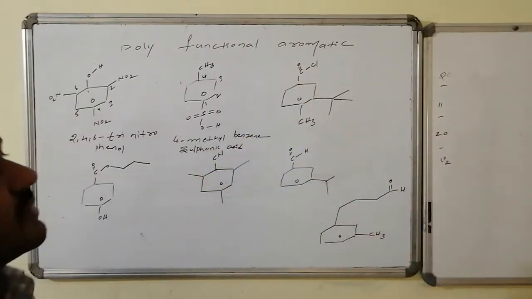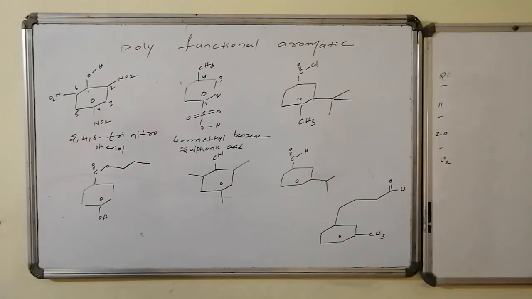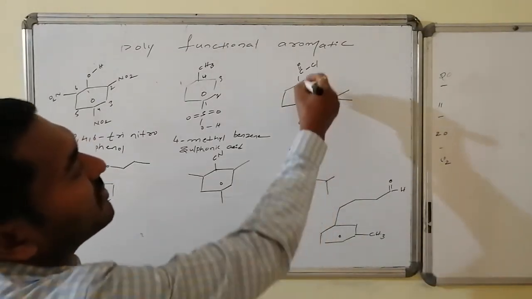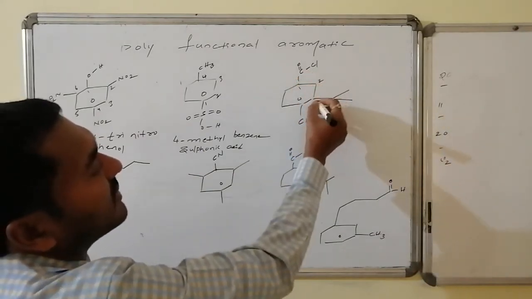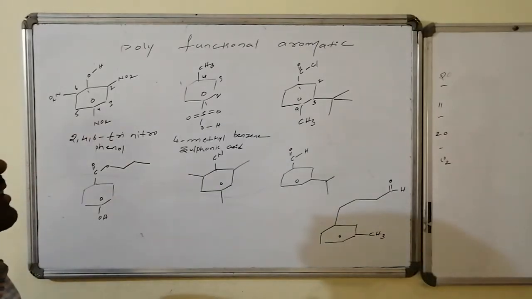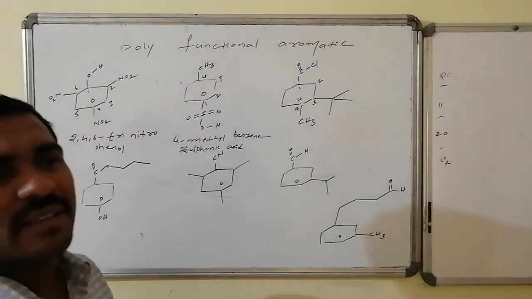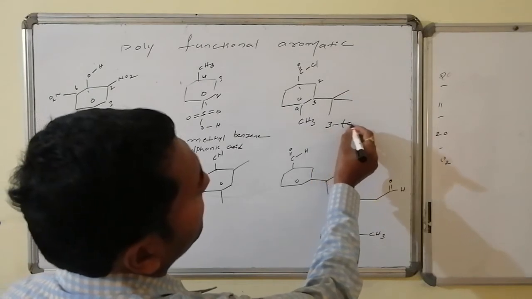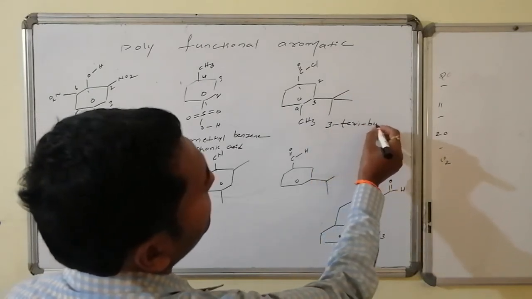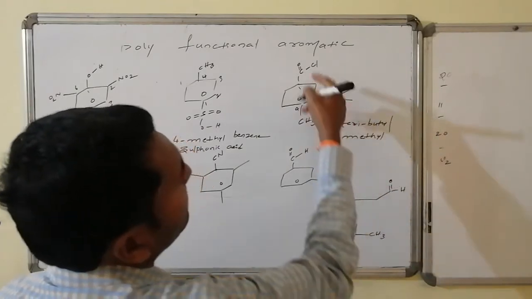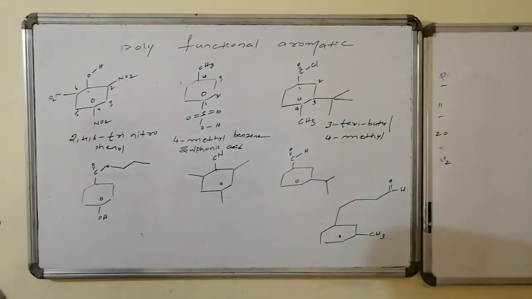Let us come to this. Here acid halide is there, and a tertiary butyl group is there. Similarly here a methyl group is there. Hence in naming the compound, this will be the first carbon, this the second, this the third and this the fourth carbon. That is 4-methyl, and the third carbon has tertiary butyl. To avoid complications we will use tertiary butyl, then it becomes easy. So therefore 3-tertiary butyl-4-methyl benzene carbonyl chloride.